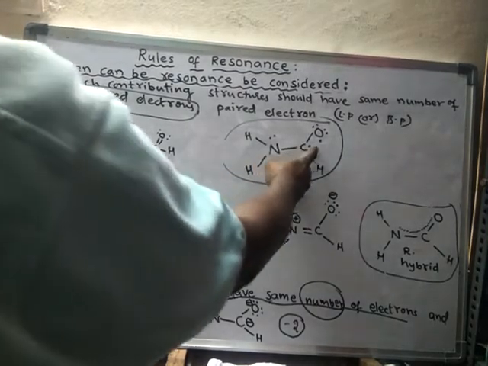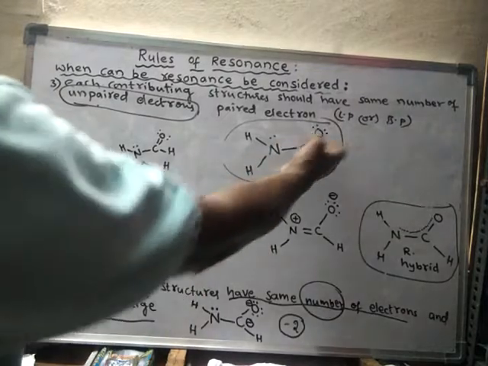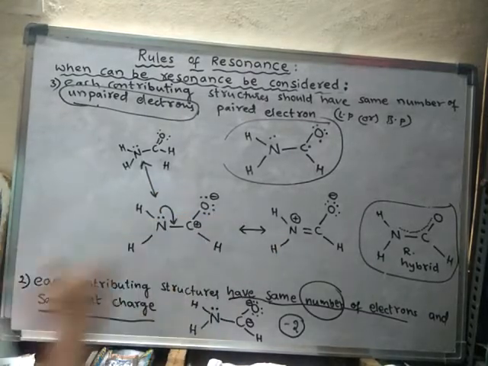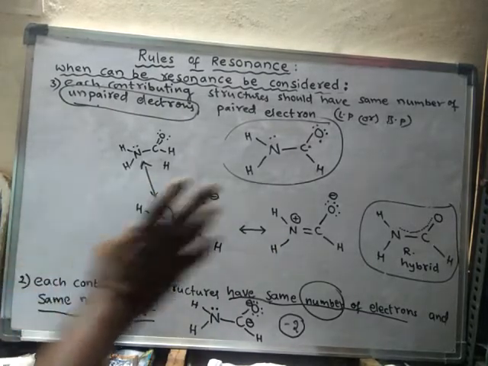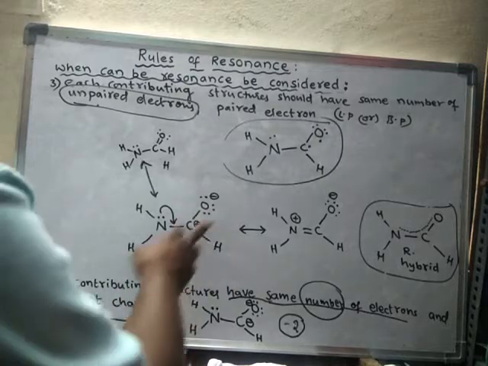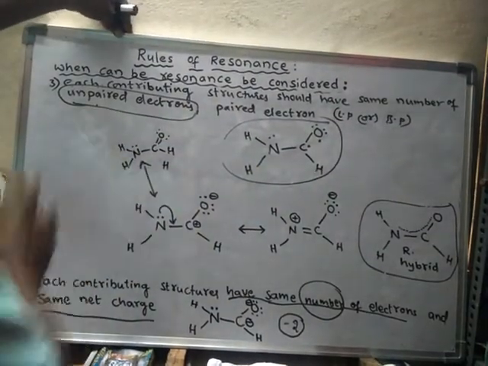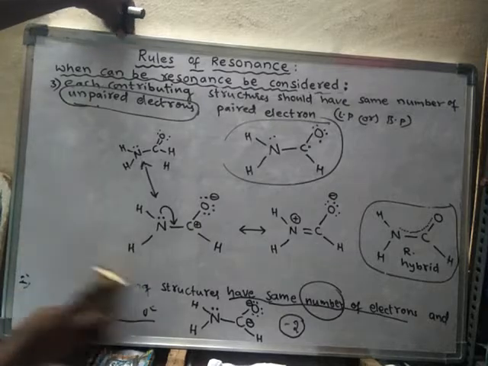So here there are two unpaired electrons. Hence this structure is not a resonating structure to these three. They should have the same number of unpaired electrons. So here this is not a resonating structure. So rule 3 says like this. Okay, next, rule 4.